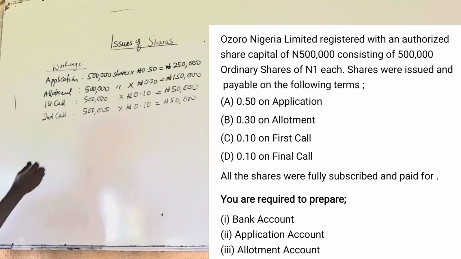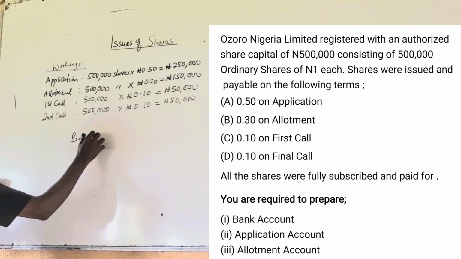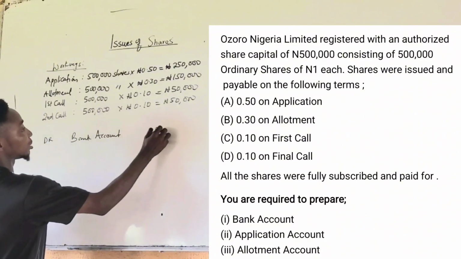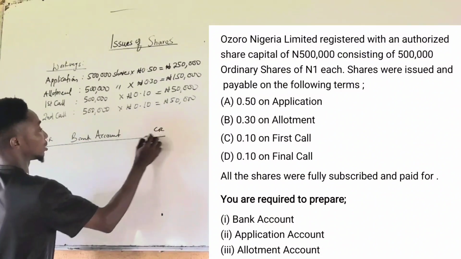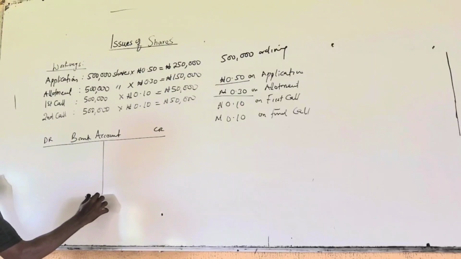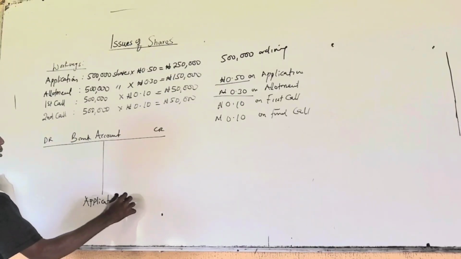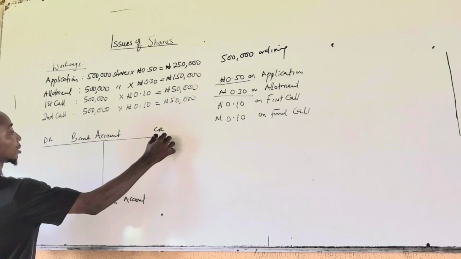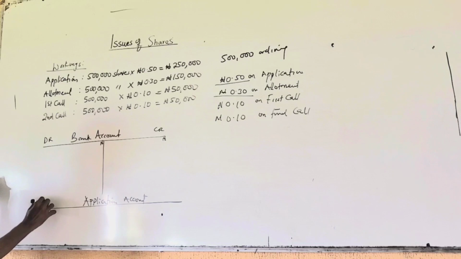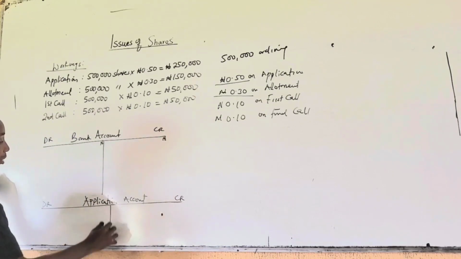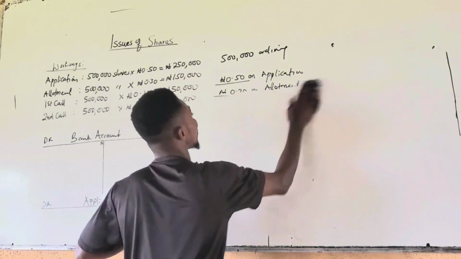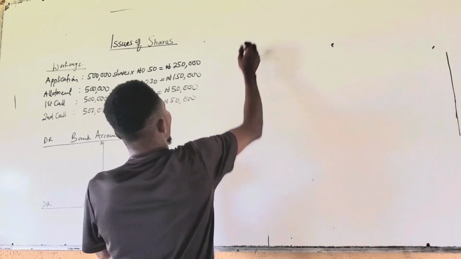So we're asked to prepare what? The bank account. Bank account, debit, credit. Application account. Allotment. Okay, let's wipe this off. Allotment account.